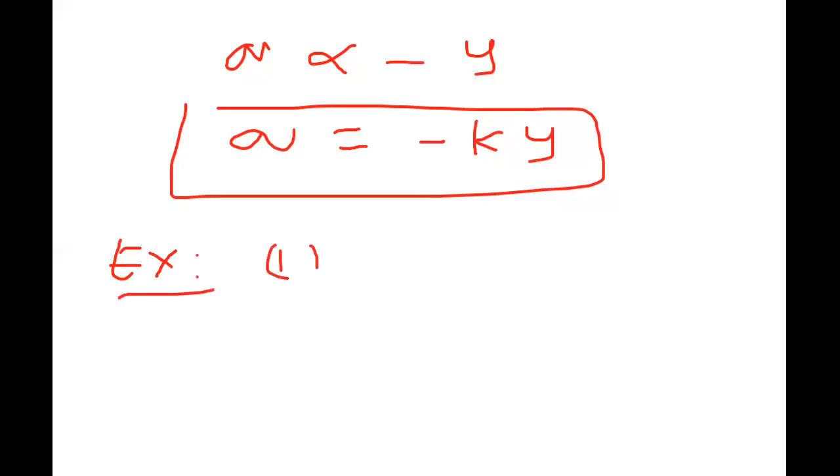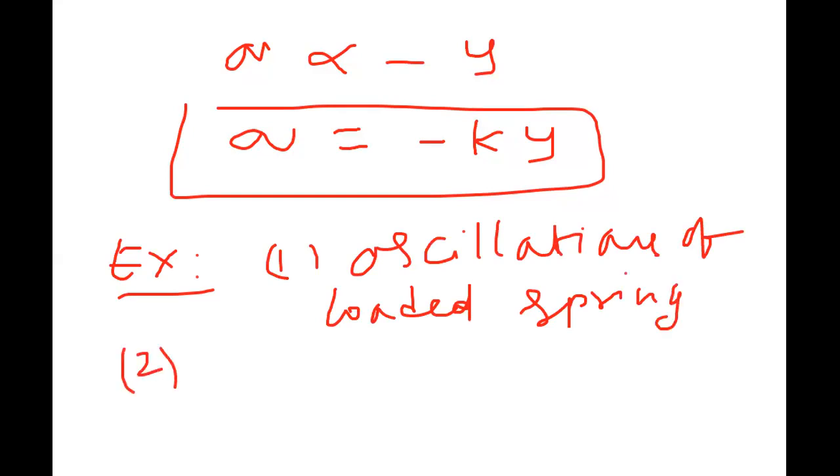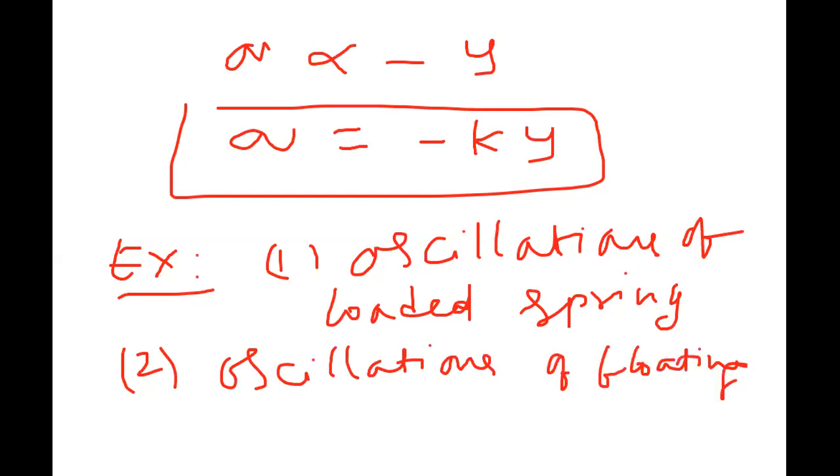So what are the examples of simple harmonic motion, SHM? Basic examples I'm writing: oscillations of a loaded spring is one example. We can take the second one: oscillations of a floating object. So like that I can discuss these things.